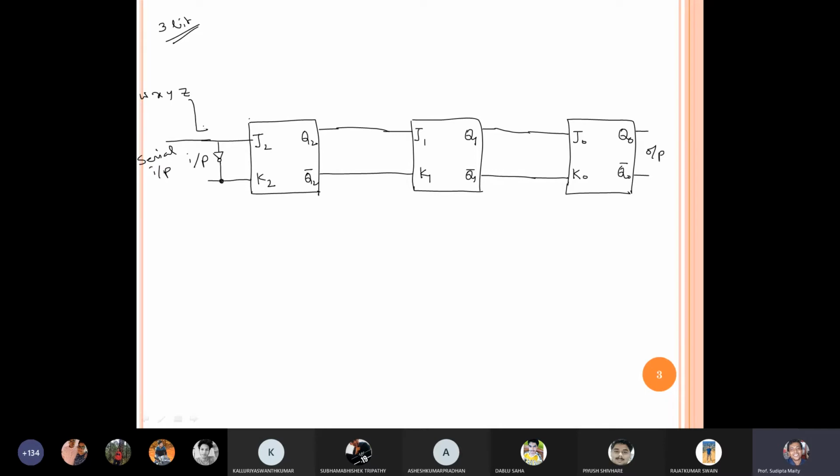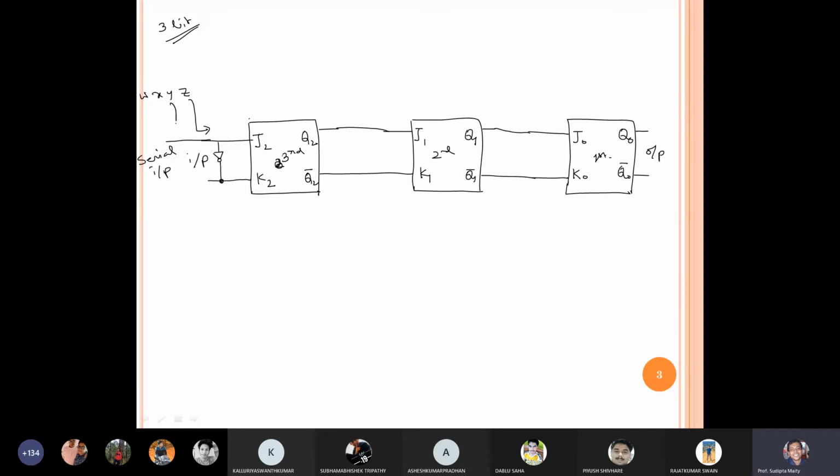When I give Z over here, then depending on Z some output will come. During that time, when it is feeding the first flip-flop, the second flip-flop will have no input because we didn't give any input.